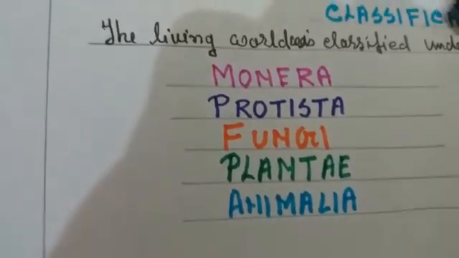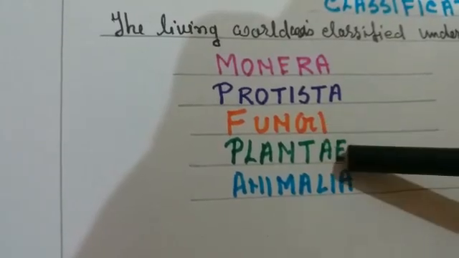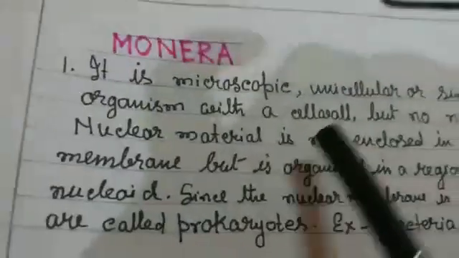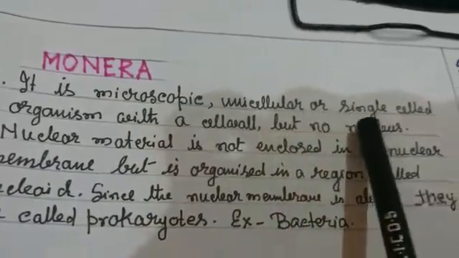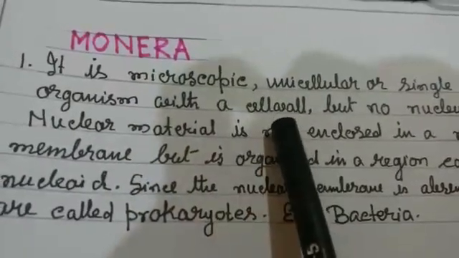So I have already discussed the 5 kingdom classification. They are Monera, Protista, Fungi, Plantae and Animalia. Today we are going to discuss Monera. Now here, Monera is a microscopic, unicellular or single-celled organism with a cell wall.